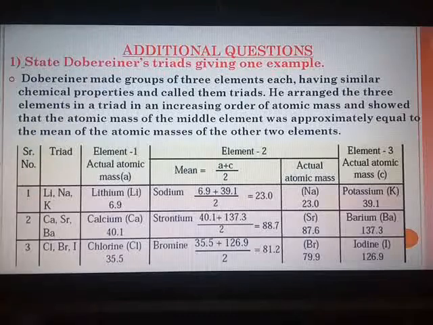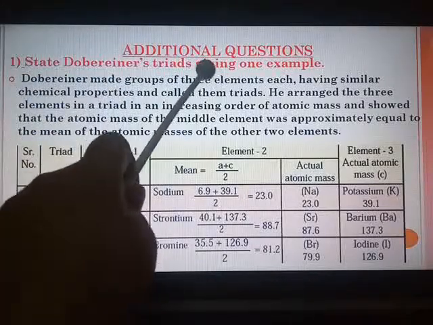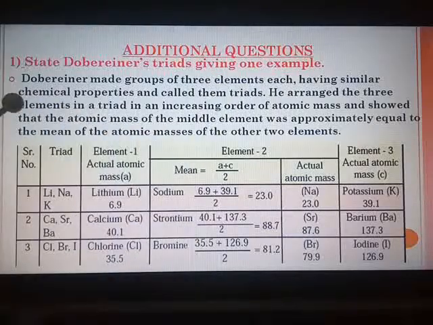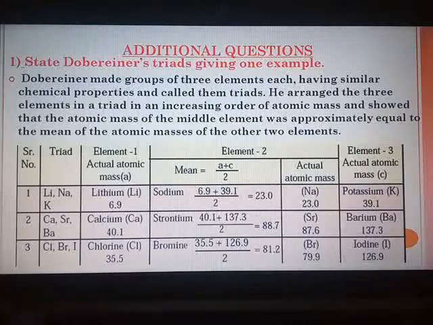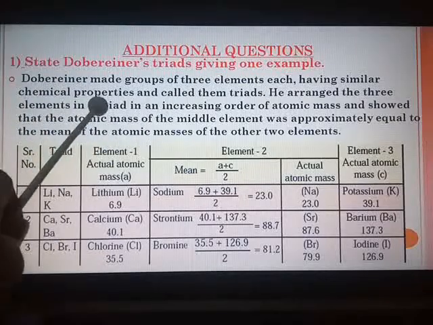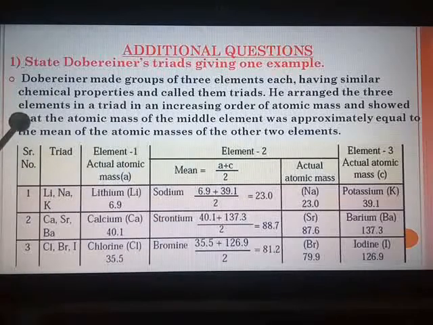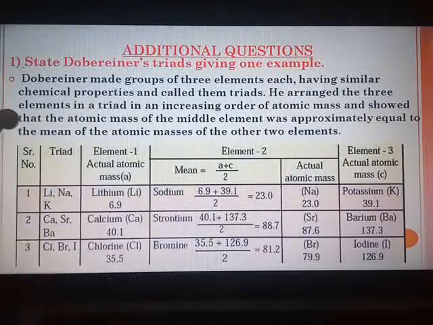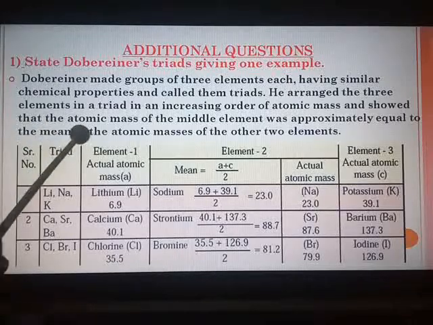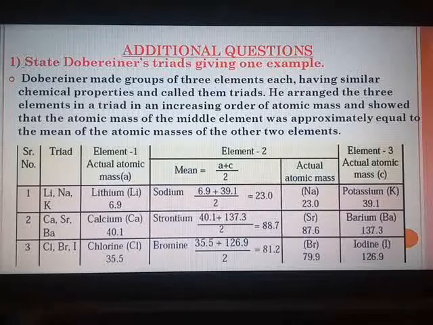Dobereiner made groups of 3 elements each having similar chemical properties and called them triads. He arranged the 3 elements in a triad in an increasing order of atomic mass and showed that the atomic mass of the middle element was approximately equal to the mean of the atomic masses of the other 2 elements.